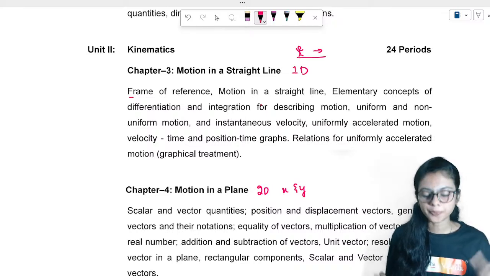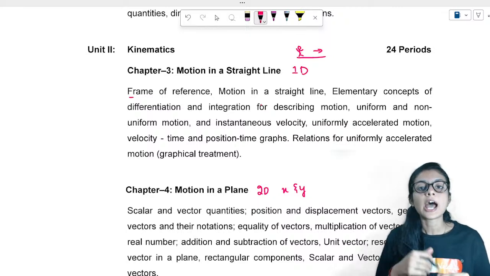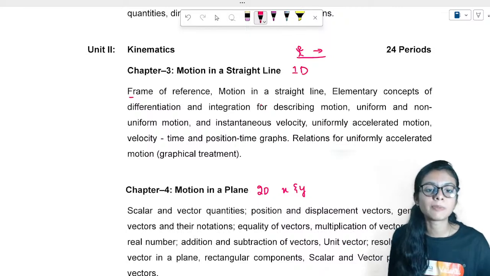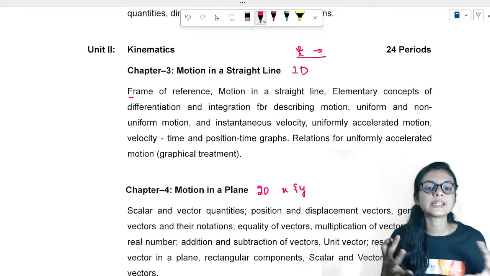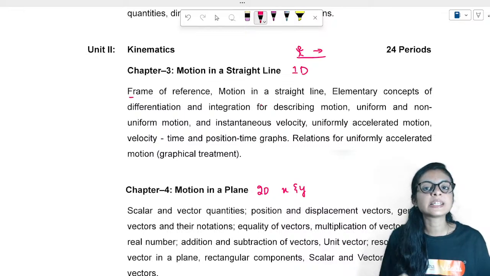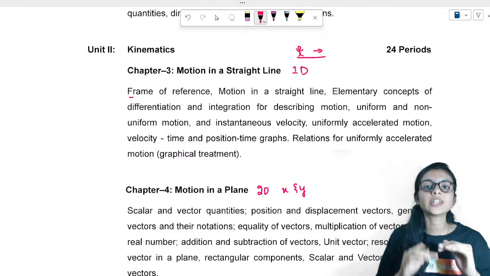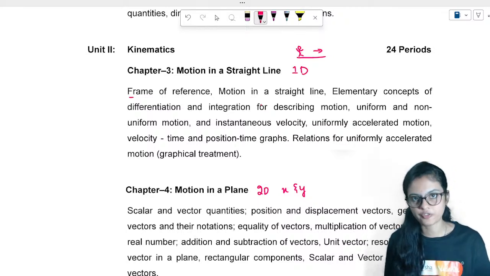So what I have planned, in this session I'm not only discussing your syllabus, I'm discussing the next session plans for your NTSE, JEE, NEET preparation. What is the next session plan I'm going to take from physics? I'll be starting from today. We will discuss the physical world. We will understand what physics is. After that, I'll be starting with basic mathematics because it is extremely important for physics.